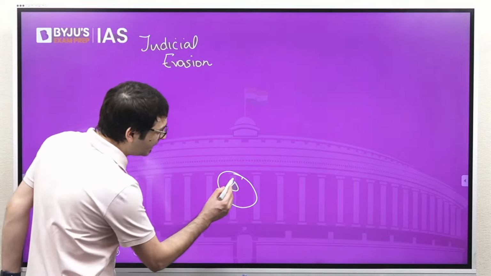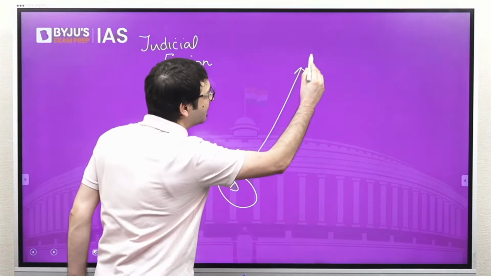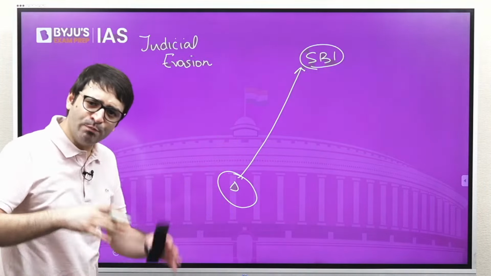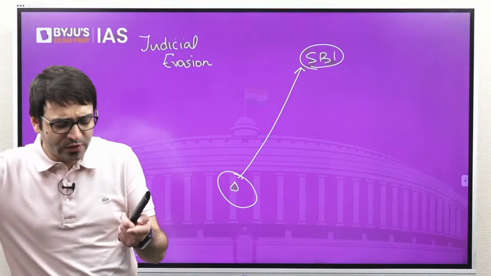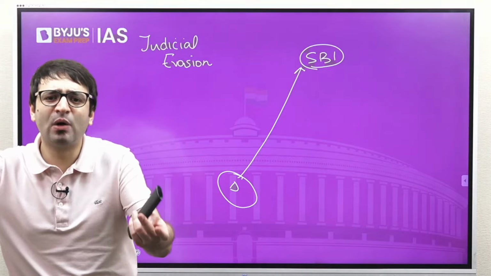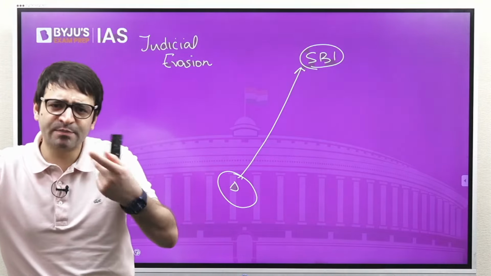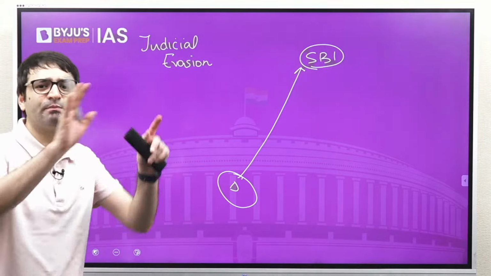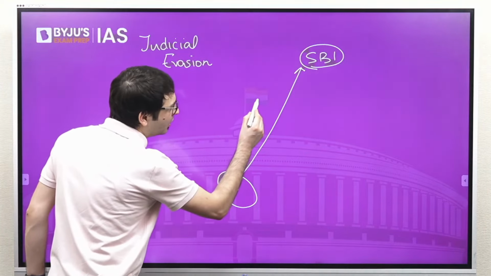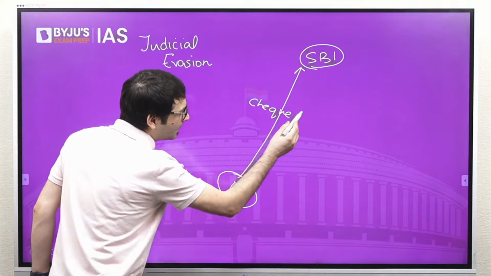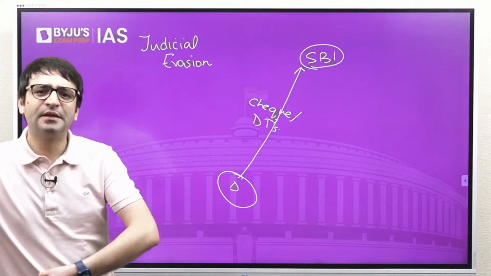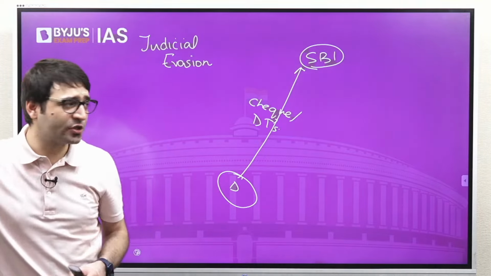Now, according to the scheme, if you want to donate money to a political party, you approach the State Bank of India and you buy an electoral bond. Value can be 1,000, 10,000, 1 lakh, 10 lakh, 1 crore. You can purchase as many electoral bonds as possible and donate to the political party of your choice. But you can buy these electoral bonds only through check or through digital transactions, which means through NEFT, RTGS, through other provisions.